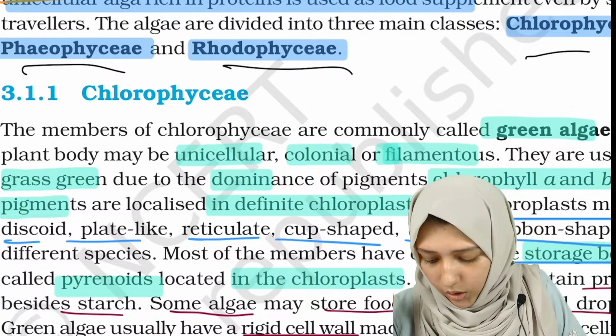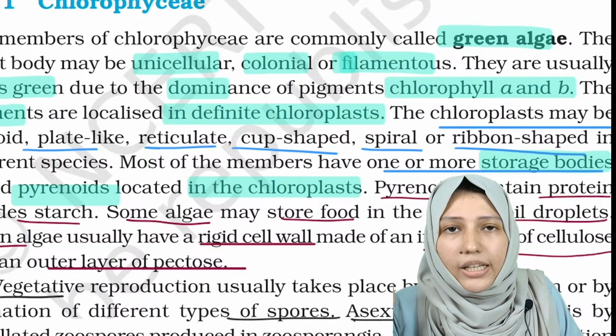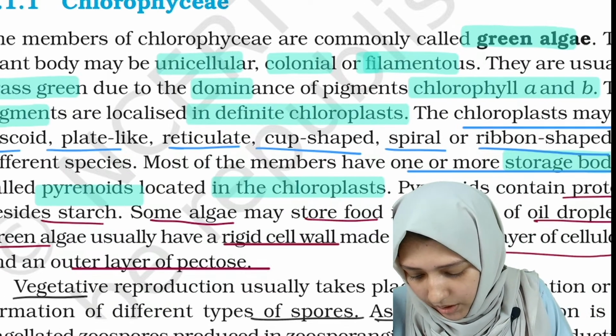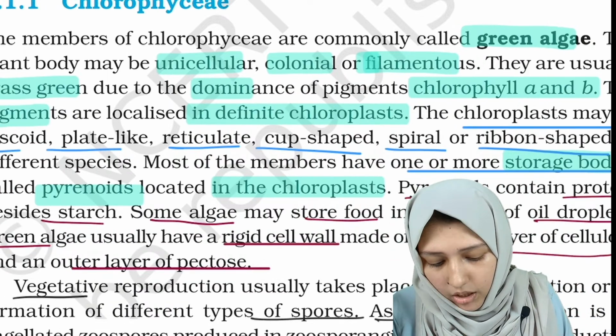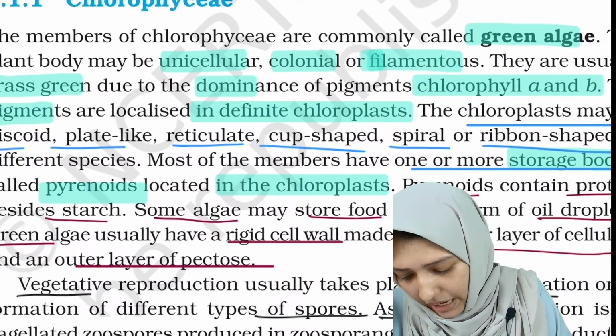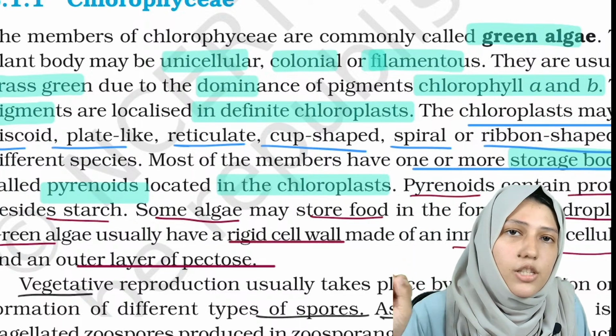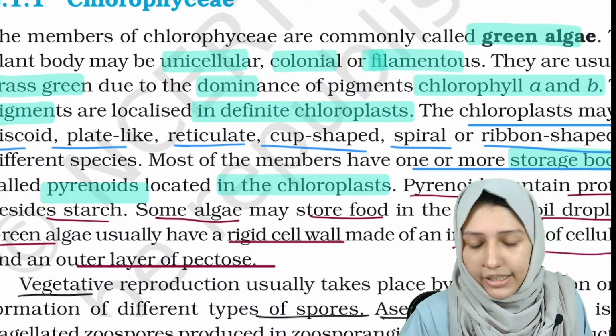Okay, let's start with Chlorophyceae. Chlorophyceae are green algae. They may be unicellular, colonial or filamentous. And they are grass green in color because of the presence of chlorophyll.